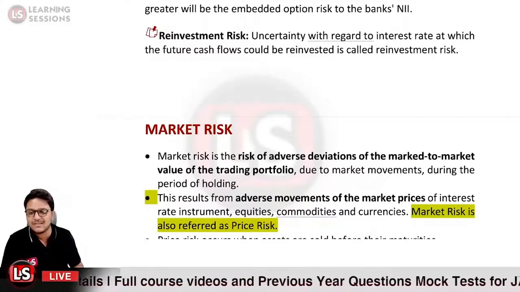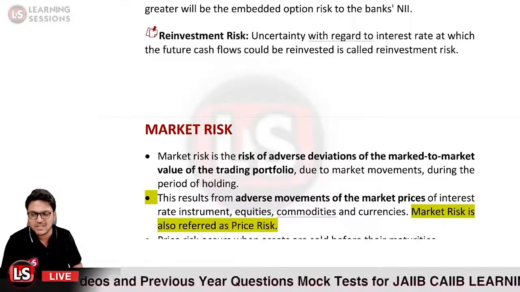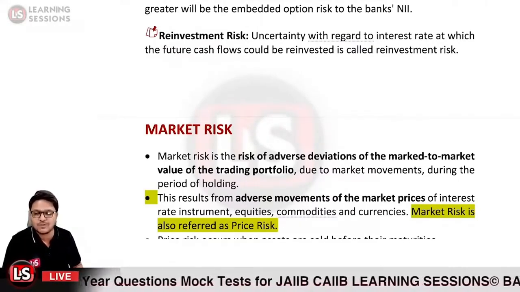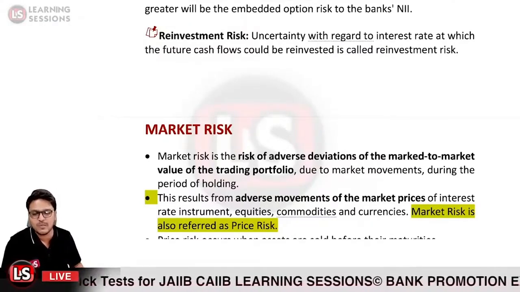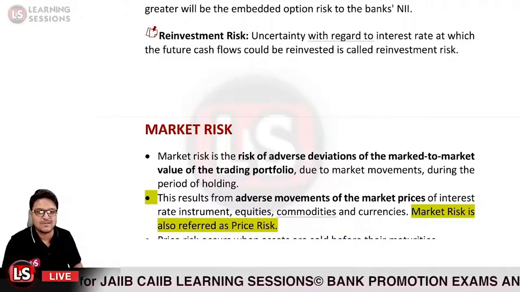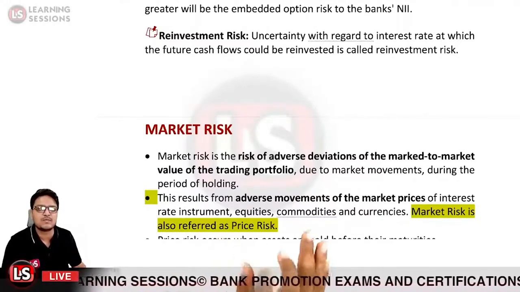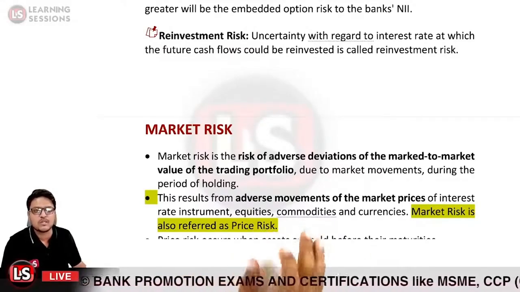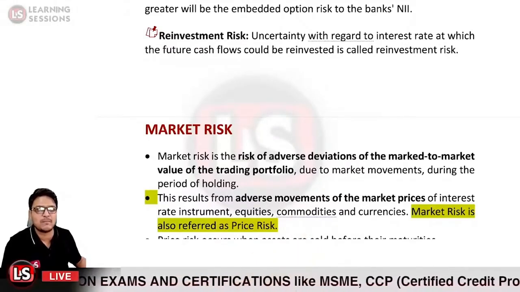So when there are market deviations as per the market scenarios, demand and supply, and other forces in the market, there is adverse movement of your portfolio mark to market values. That is basically related to what? That is related to the market risk. So this results from the adverse movements of the market prices of the interest rate instruments, equities, commodities, currencies, and market risk is also referred to as the price risk.